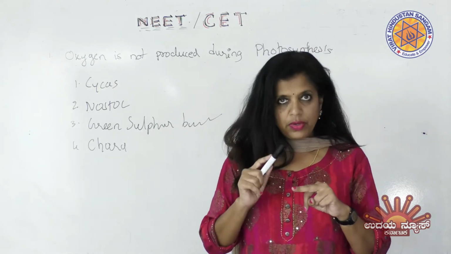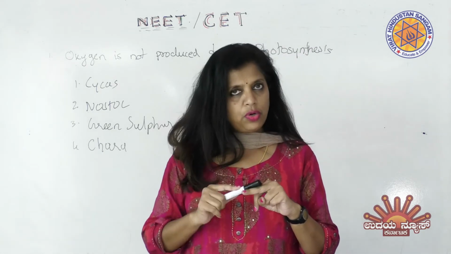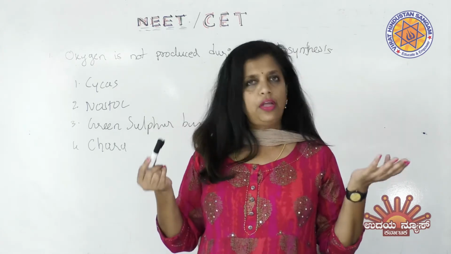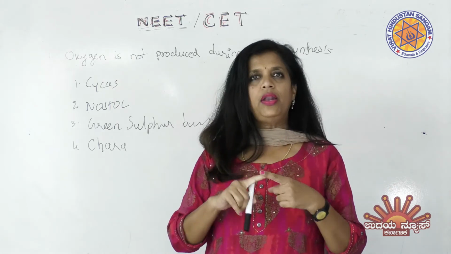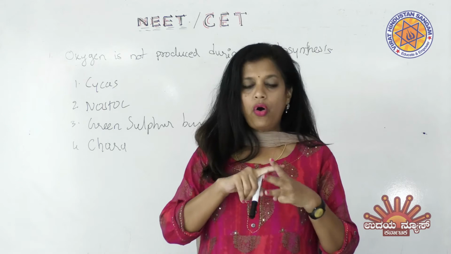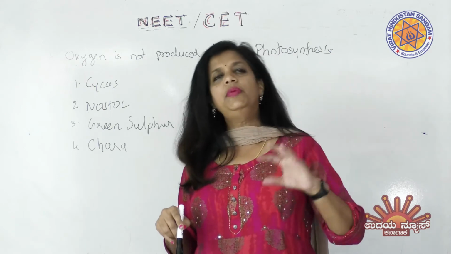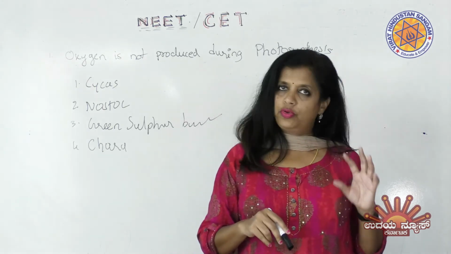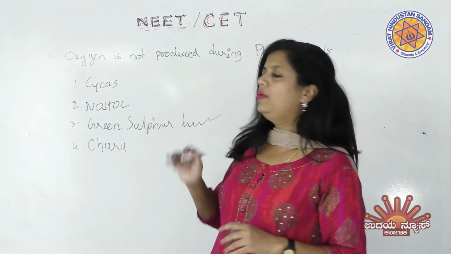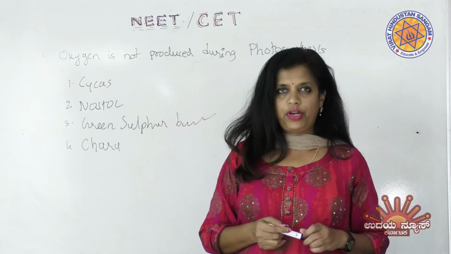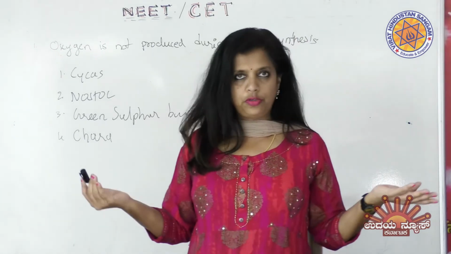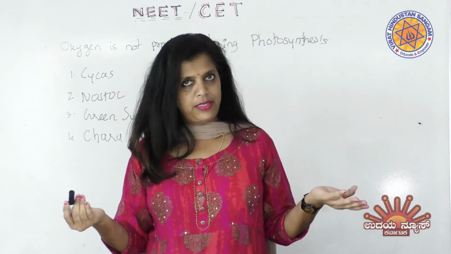Chemo refers to chemical dependency, dependency on chemicals. Means certain bacteria depend on certain chemicals for their nutrition. Like iron bacteria, like sulfur bacteria, like the green sulfur bacteria, they all are acting on certain elements to get the nutrition or to get the energy. That means green sulfur bacteria is the one which depends upon sulfur for the nutrition. It will act on that and get the nutrition. It will not produce oxygen. That must be the right answer.